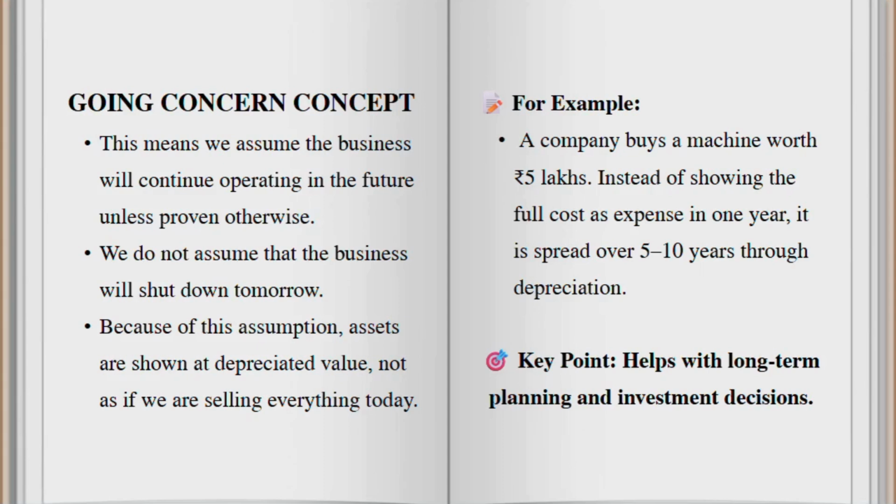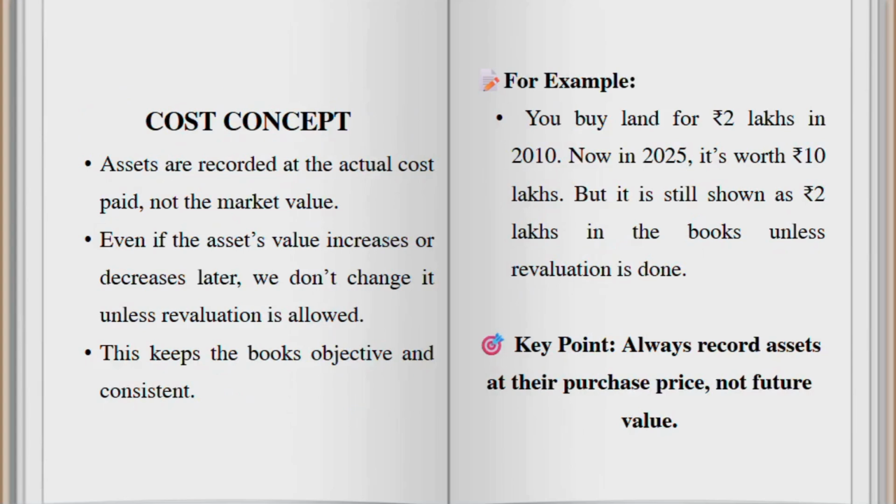Instead of showing the full cost as an expense in 1 year, it is spread over many years via depreciation, in the assumption that the business will continue in the coming years and will not shut down tomorrow or in a particular period of time. Here the key point we have to remember is it helps with long-term planning and investment decision making.